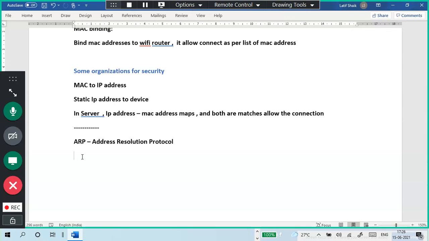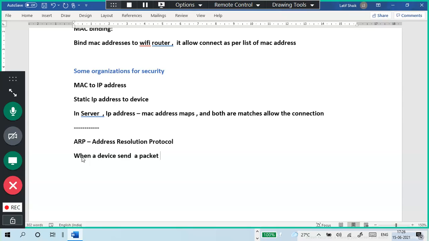Next, what is this address resolution protocol? So when a device sends a packet, I'm using the word packet only for understanding, because we don't actually send a packet. Packet means we send a PDU, a protocol data unit. Normally we say the system sends a packet type, so I'm using general terminology.